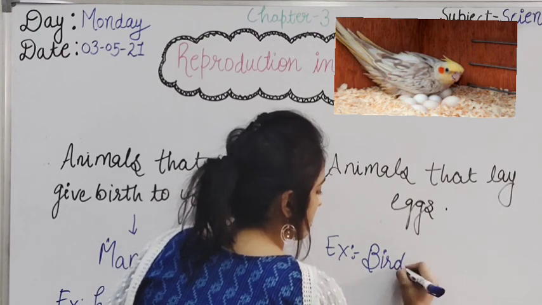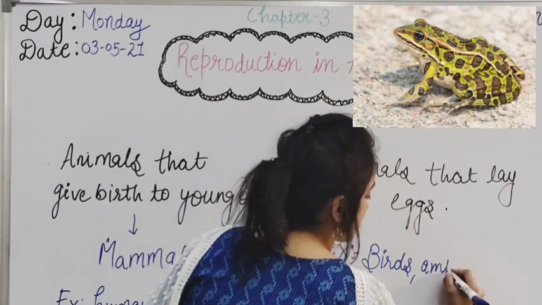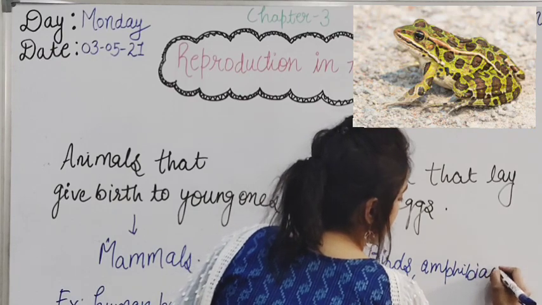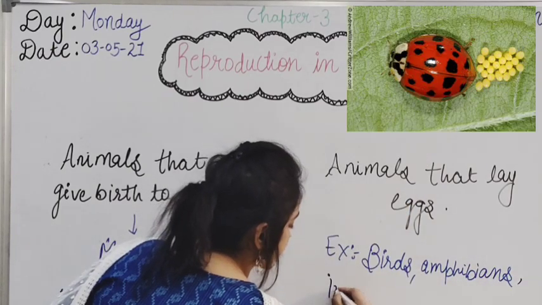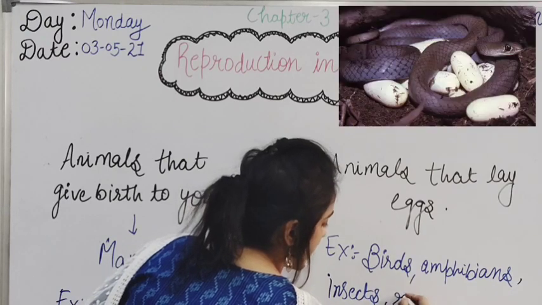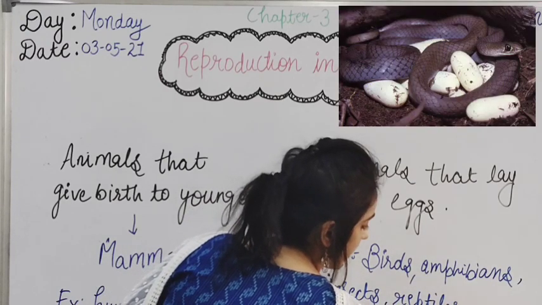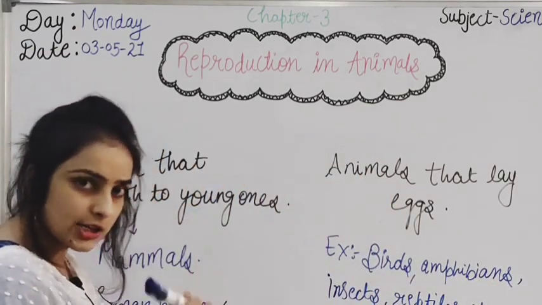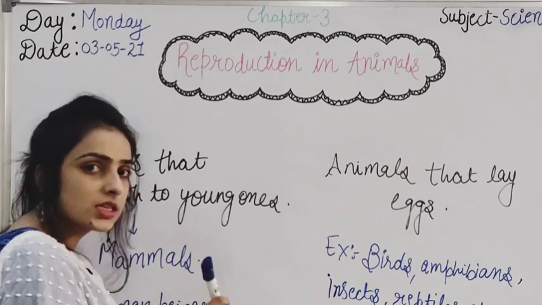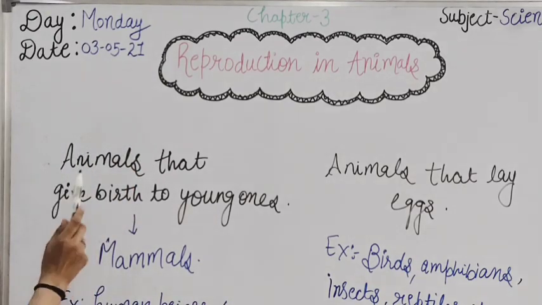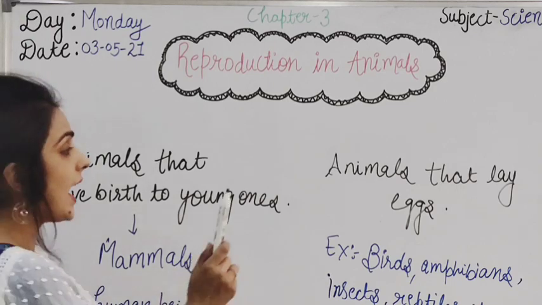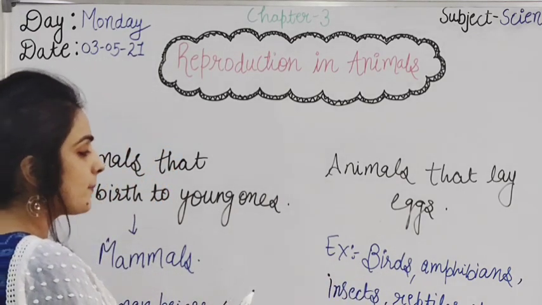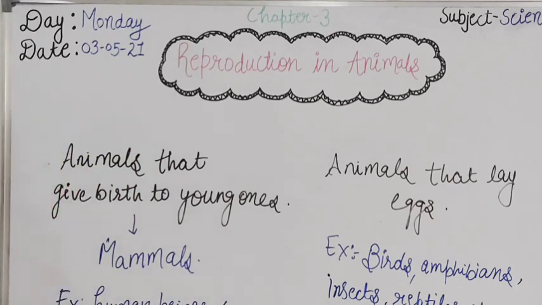birds, amphibians, insects, reptiles, etc. I will tell you about the amphibians and reptiles later on. We will discuss these terms in detail. So the animals that give birth to young ones are called mammals, for example human beings, cow, buffalo, etc. And animals that lay eggs are, for example, birds, amphibians, insects, reptiles, etc.